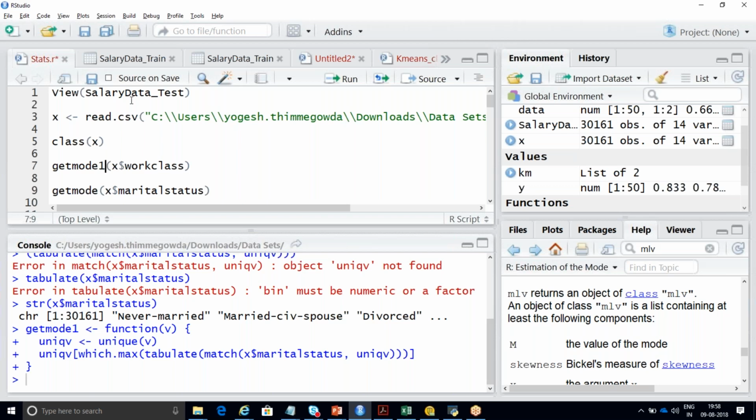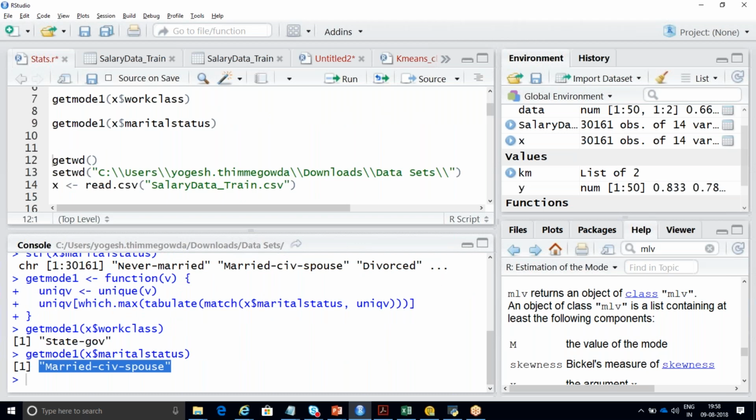See, you got your answer as married CIV spouse because married CIV spouse was having 14,000 something, right? Yes or no? It will calculate which dot max, in the sense which particular column is having the higher number.